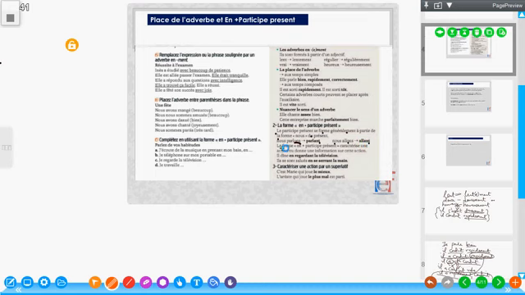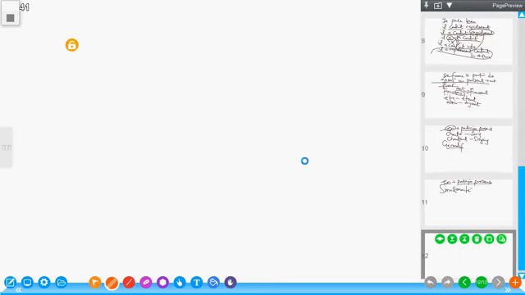Là, la forme en plus participe présent caractérise une action ou donne une information sur cette action. Now, it gives us more information on the action that was performed. Do not forget I said it expresses simultanéité. Now look at this example. Il dîne en regardant la télévision.